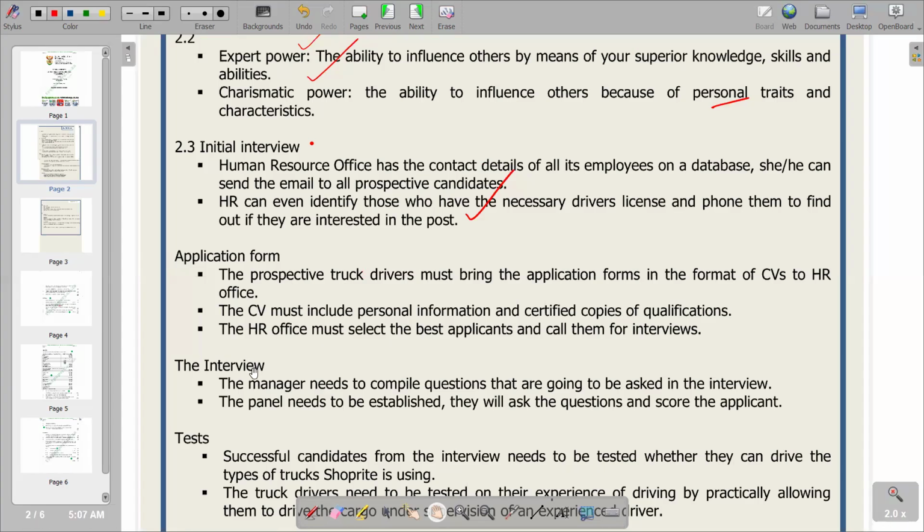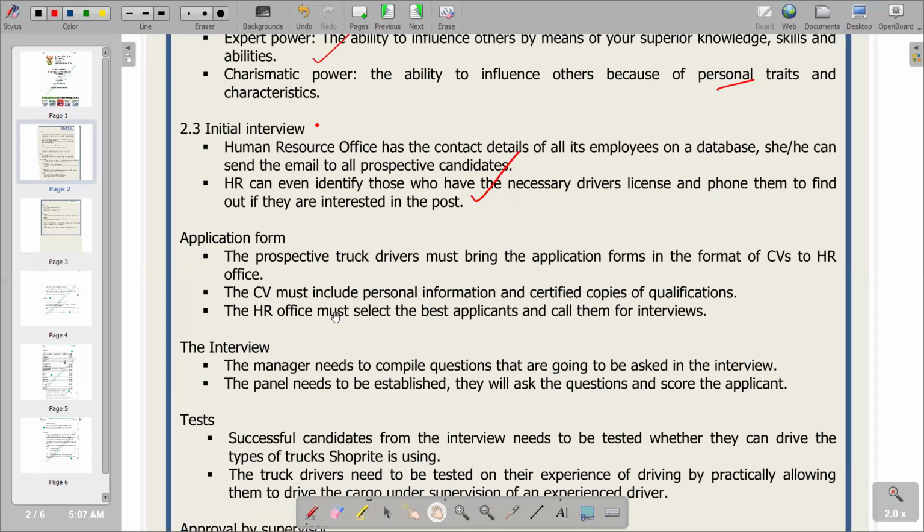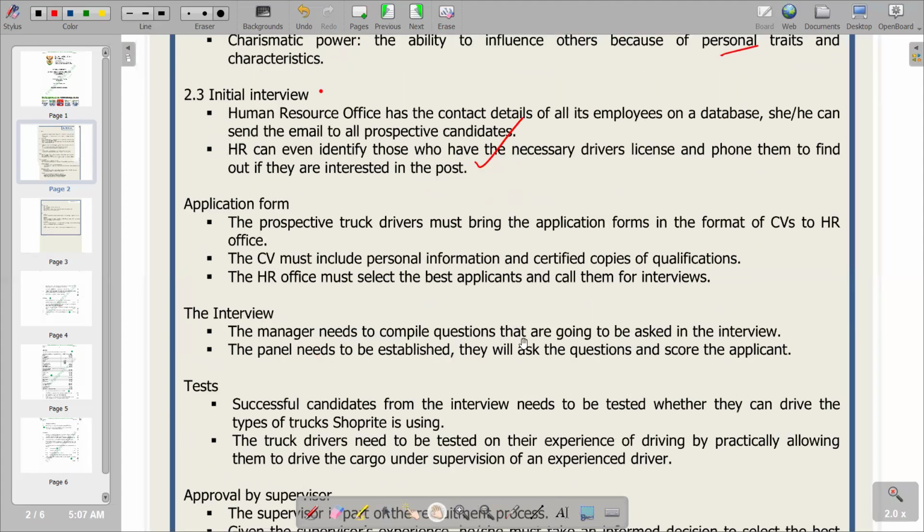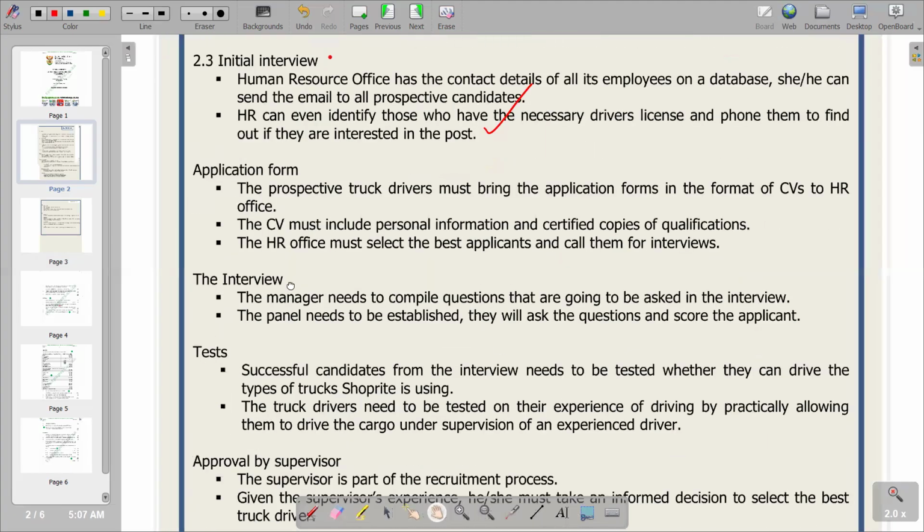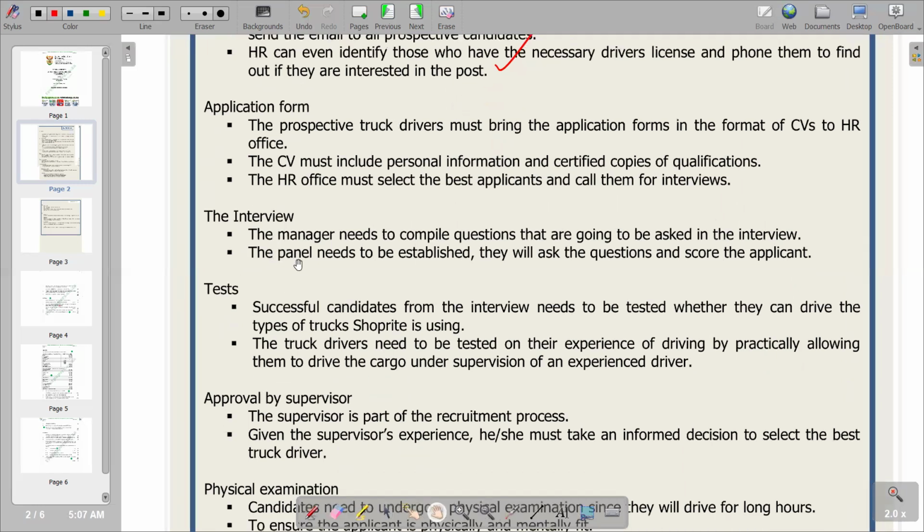So now we have got the interview. On the interview, we are saying that the manager needs to prepare the questions that are going to be asked in the interview, and the panel needs to be established. They will ask the questions and score the applicant. So that's what we have on that part. And then after the interview, obviously some are going to be selected, and some are going to remain behind as they are not going to qualify after the interview. Obviously, they are going to fail the interview.